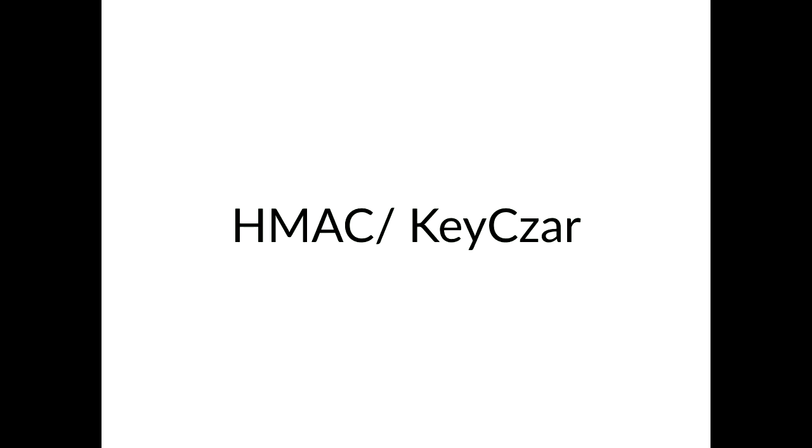So we're going to talk about Keyczar, and specifically the HMAC primitives that Google published within Keyczar. The details of HMAC aren't important for this talk. It's enough to know that HMAC is an algorithm used for verifying data integrity, among other things. You use HMAC to generate a signature from a message, and use that signature later to verify that the message wasn't tampered with. Keyczar's HMAC function looked something like this.